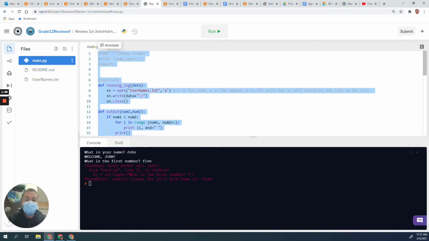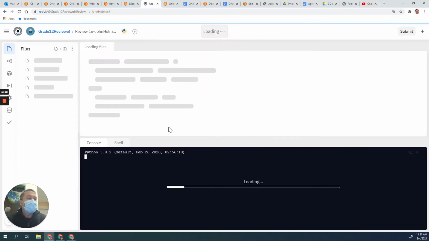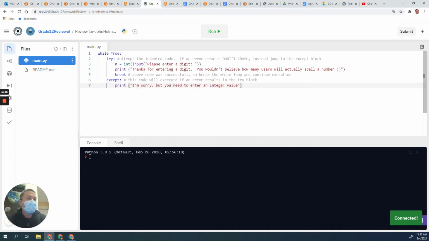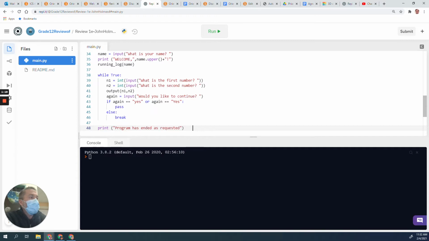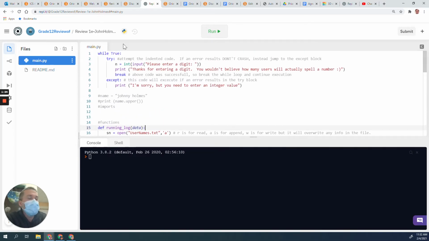So I'm just going to take our code for now, and come back into this area here, looking at the exception handling. I've just pasted in the previous code, but now I want to look at the code that's provided. We have a while true loop that's going to continue forever. Then there's a statement called try. This is known as a try and except block of code. Again, it ends with a colon, so the code after that will be indented.